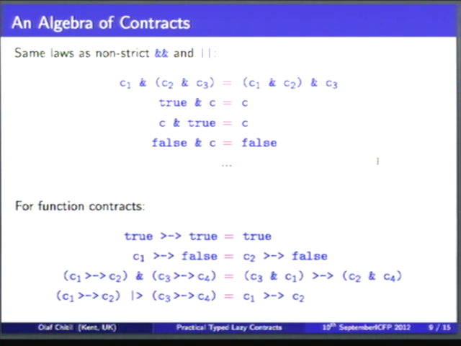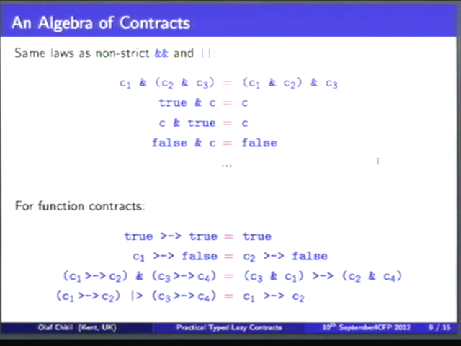This law is actually a bit surprisingly complicated, because the order here doesn't matter, because conjunction is not commutative. So if you really want to be precise here, you have to be careful about the order. And I know that some people sometimes get confused about function contracts. The symbol, although it looks like it, is not implication.